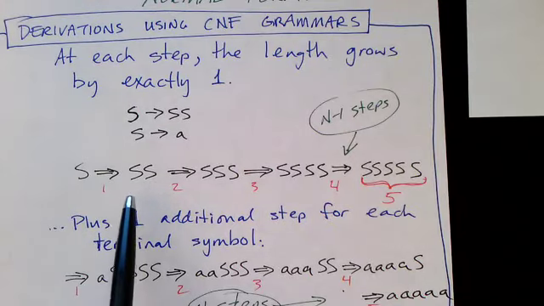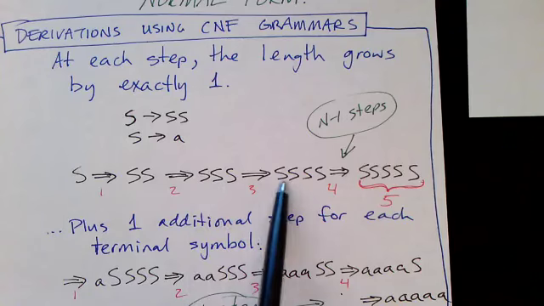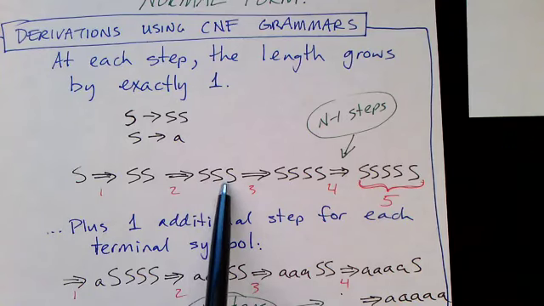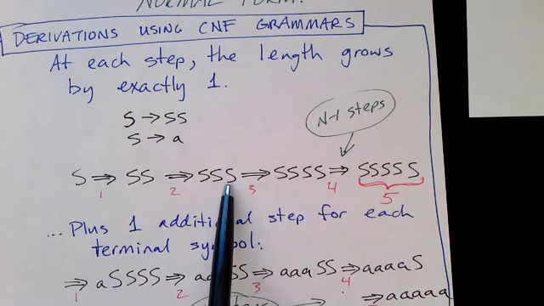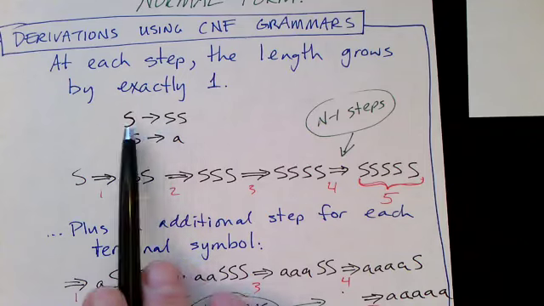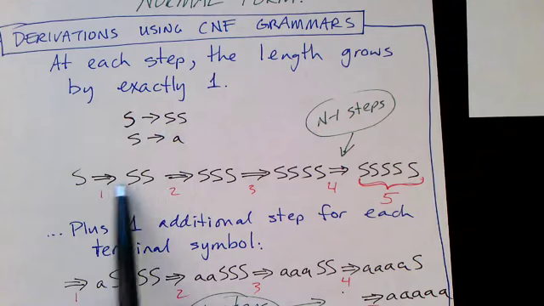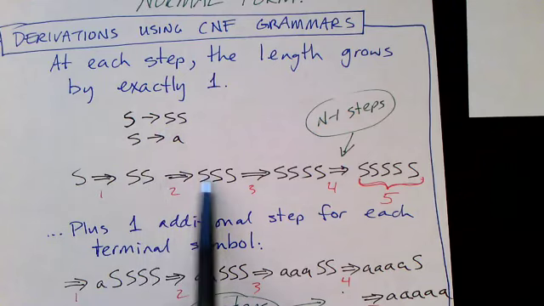And notice what happens in a derivation that uses a grammar that's in Chomsky normal form. At every step of the derivation, the length of the sentential form grows by 1. Remember that these things in here are called sentential forms, and they consist of both non-terminals and terminal symbols. Well, because we have this rule, S goes to two non-terminals, or any non-terminal is expanded to 2, in each step of the derivation, the length of this grows by 1.